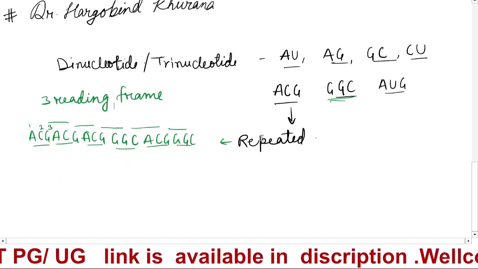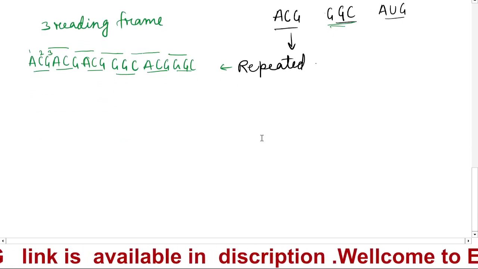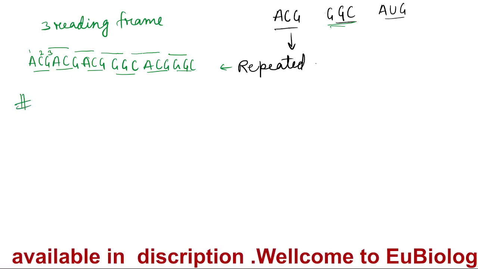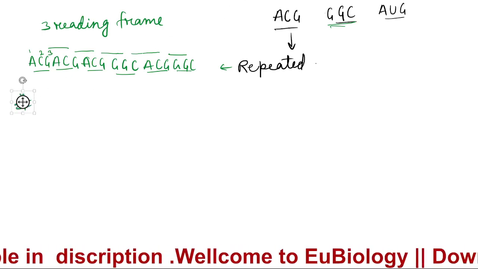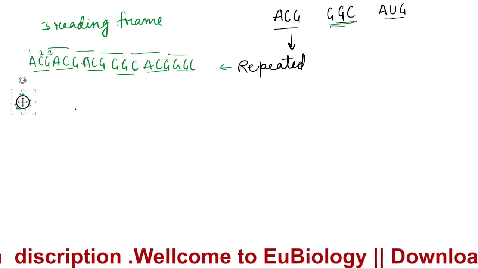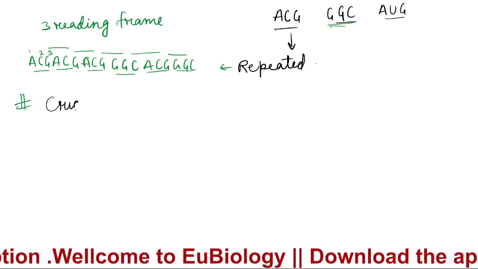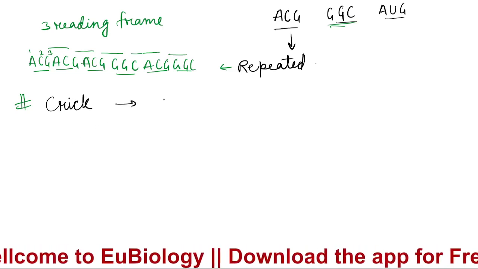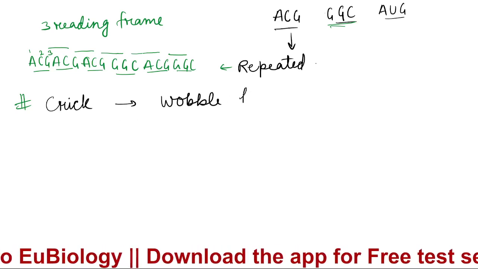We will read the Wobble hypothesis here, and also in tRNA. Again, Crick gave the Wobble hypothesis.